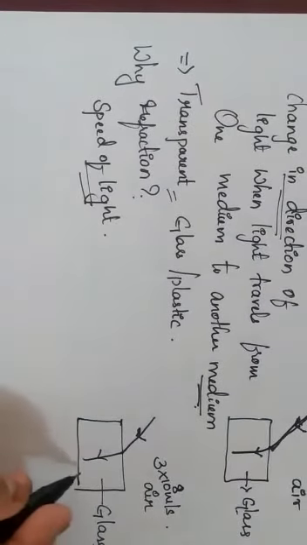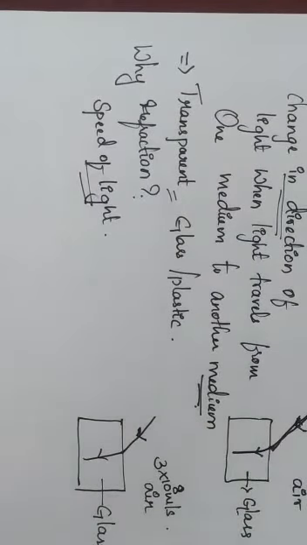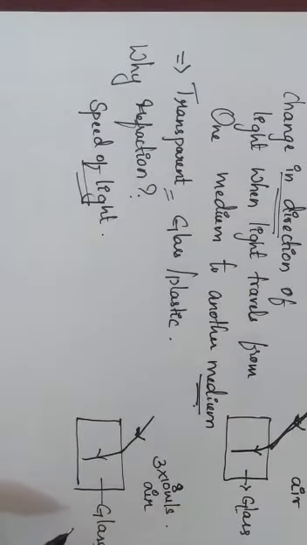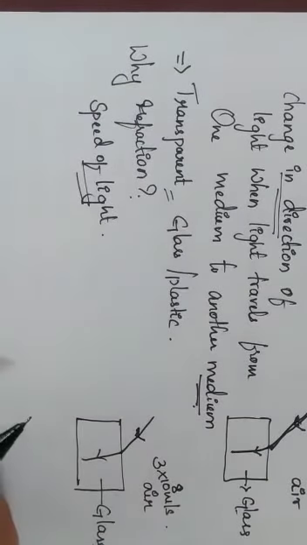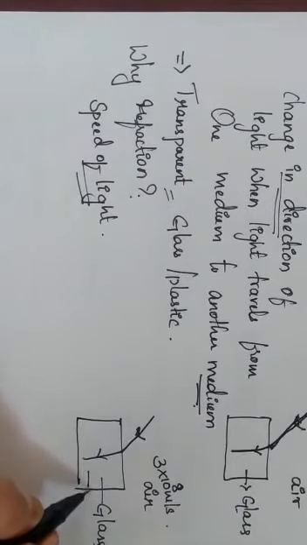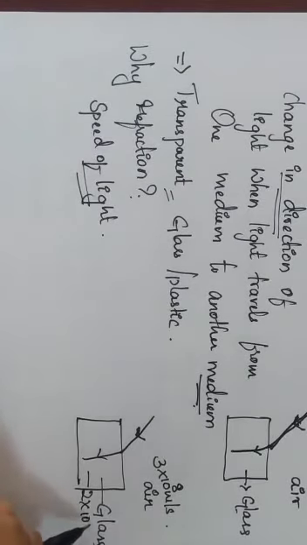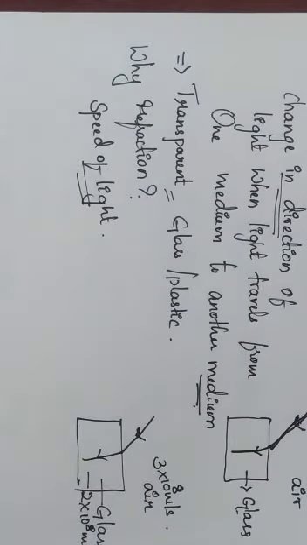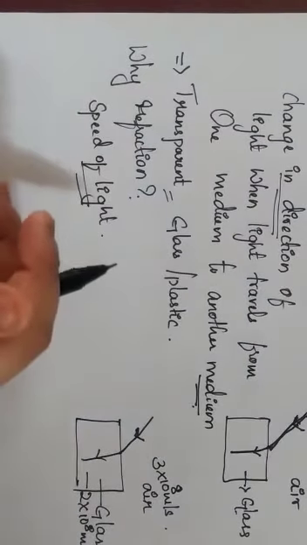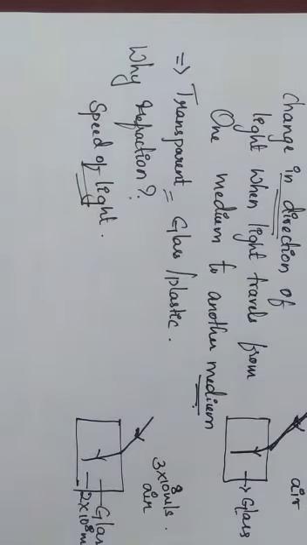Similarly, in the glass medium, when the light has travelled from air medium to glass medium, the speed of light decreases because the speed of light in glass is less. So it may become 2 into 10 to the power 8 meter per second. So what we can conclude here: when there is a change in speed of light, when light travels from air medium to glass medium, then refraction has taken place.